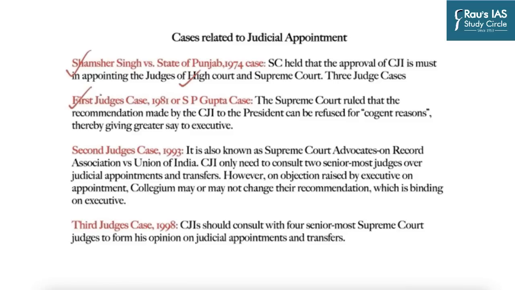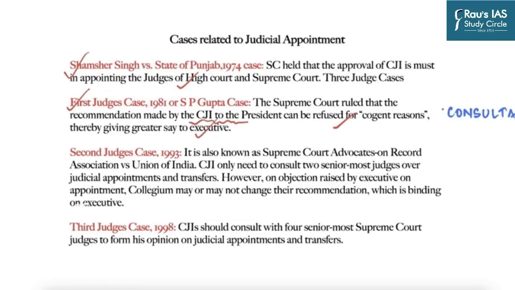Then in 1981, in the first judges' case or the SP Gupta case, the Supreme Court ruled that the recommendation made by the CJI to the President can be refused for cogent reasons, thereby giving greater say to the executive. So now you can see it's all about the interpretation of consultation. In 1974, the Supreme Court says that consultation means mandatory obligation. In 1981, the Supreme Court says that consultation is not binding.